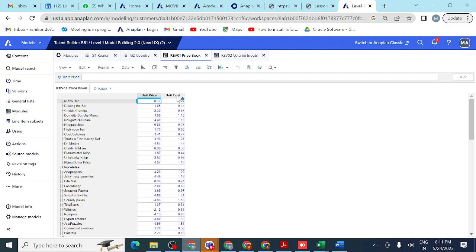Actually, line items are nothing but what measure the data: how much, what is the price for a product, the unit price. This is the measure, it will measure the data, that is known as a line item. Unit cost, what is the cost, 0.22, you can see. So line items are nothing but what measure the data, and they sit in the module itself. These are known as line items, unit price and unit cost.